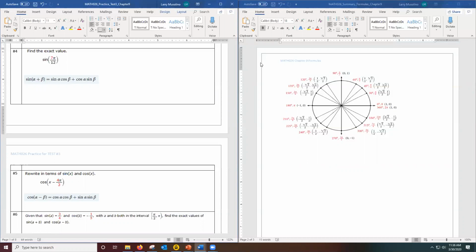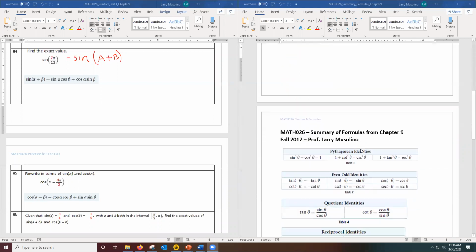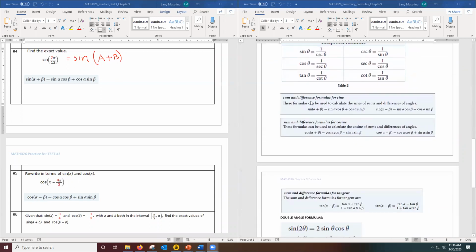The other method is to write this as the sine of two angles being added, sine of A plus B, where A and B are on the unit circle. If I could do that, then I can use these identities for the sine of A plus B, the sine of A minus B, cosine A plus B, and so on.